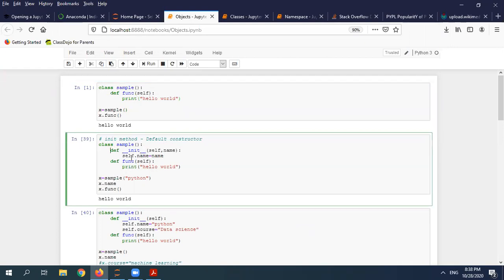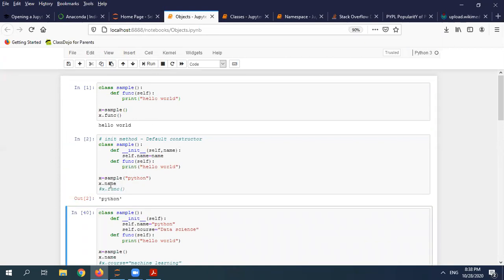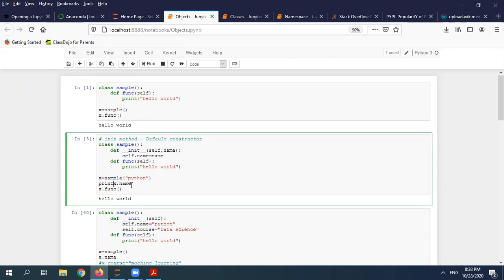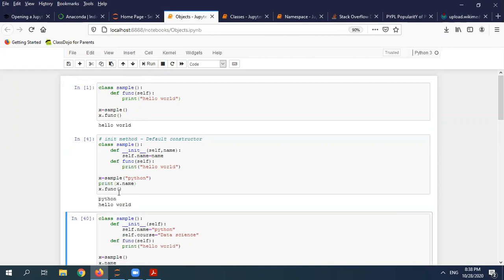Now coming to the constructor, the init method. This is my constructor, the default constructor. So what am I doing here? This is my sample class and this is my default constructor. I am passing the name, so it will print x.name, Python. And again, I am accessing my method, func, so it will print hello world. Here also I can do print x.name, so Python and hello world will be printed.